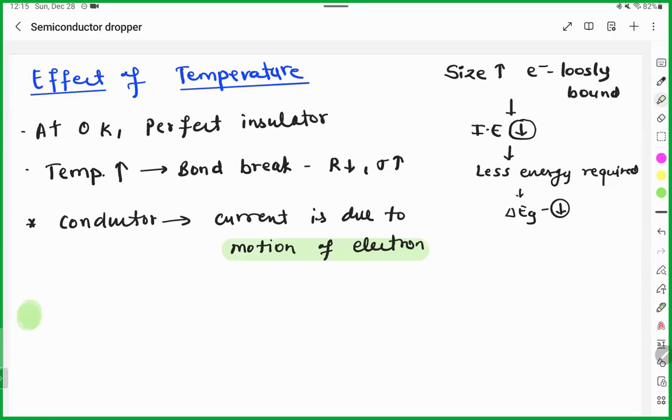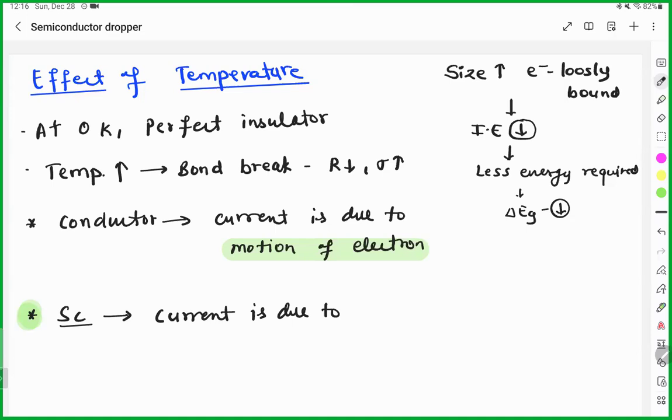But as we are talking about this chapter, semiconductor, Chandana, what will be responsible for the current? Electrons and holes. Yes. So that is the difference. In case of a conductor, current is only because of the electron movement. But in case of a semiconductor, current is due to both electrons and holes.